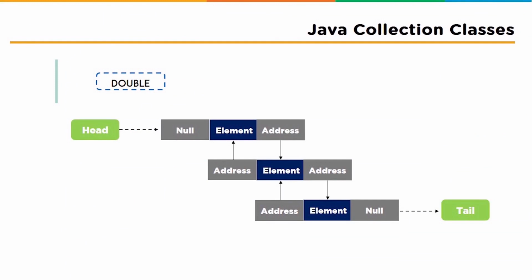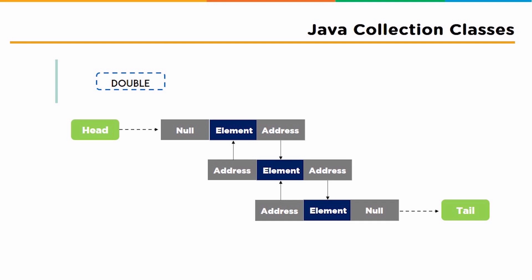The doubly linked list is completely similar to the singly linked list, but the only difference is we have 2 address locations. The first address location of the head stores null, and the last address location of the tail stores null, which indicate the start and end of the doubly linked list respectively. Here in the second memory location you have 2 addresses. The first address points to the previous element and the next address points to the next element.